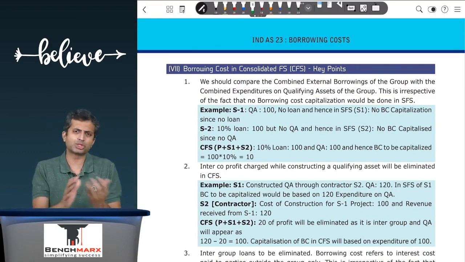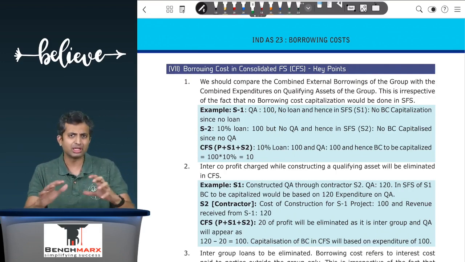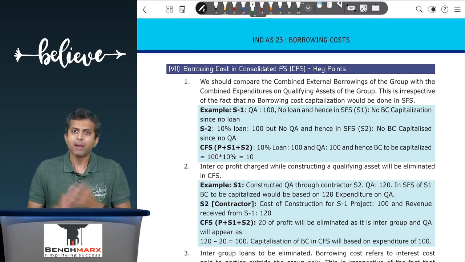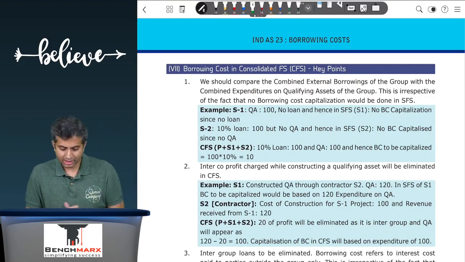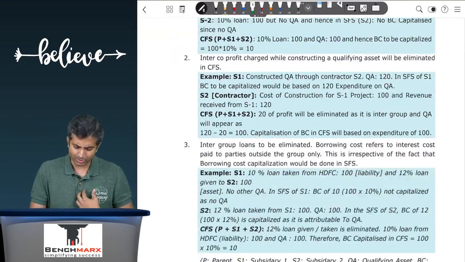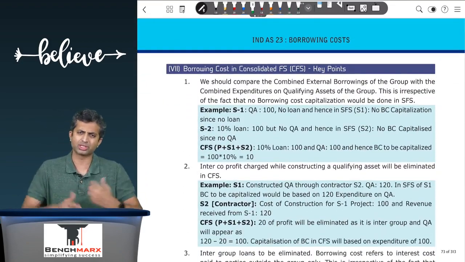If you have done CFS, you will get some understanding. Otherwise, this is a little tricky. This is a little complex. But nevertheless, if we were to discuss the relevant points over here, this is for one specific question in our material. I think this is question 18 in the institute material.